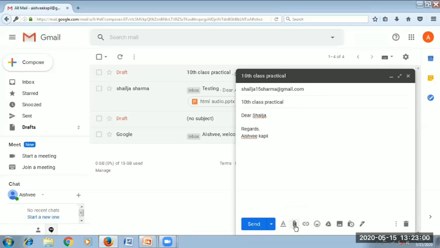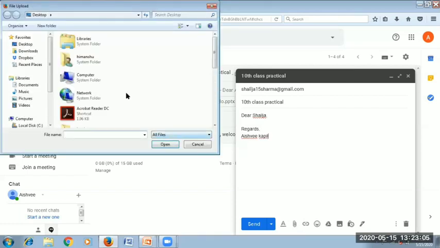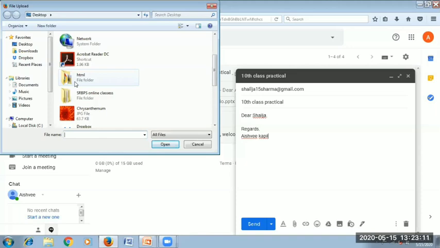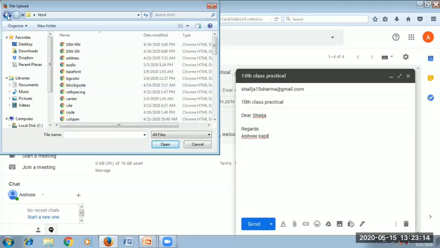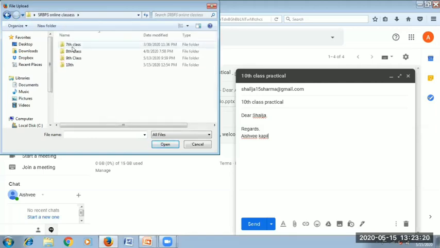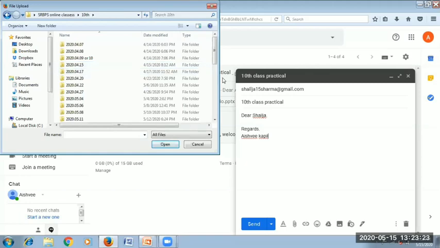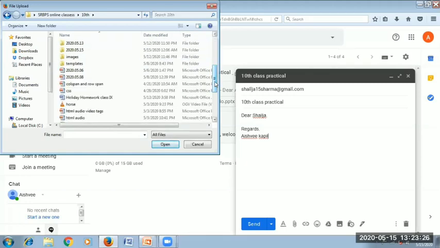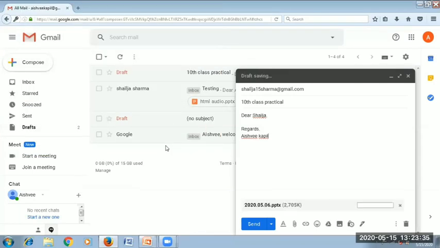How can you attach a file? By clicking on this option, the attachment option. You need to click here. For example, I want to attach any PDF or Word file. So you need to move to that particular option. After that, you need to click here. For example, I am going to attach this file with this particular mail. So I have selected that file and clicked on Open. That particular file is getting attached to my email.